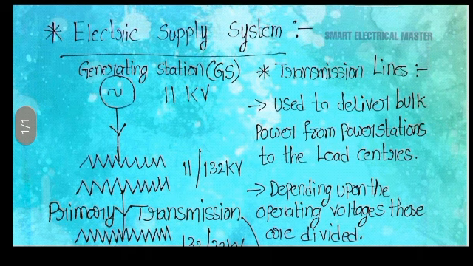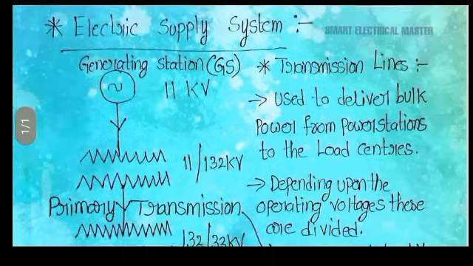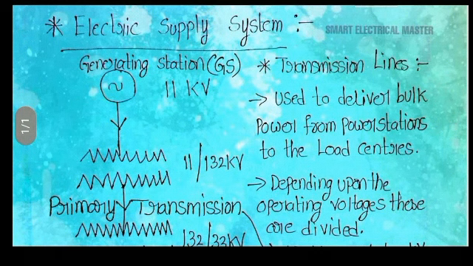And again we have the distribution lines, which also transfer the power from substations to the different consumers' premises.